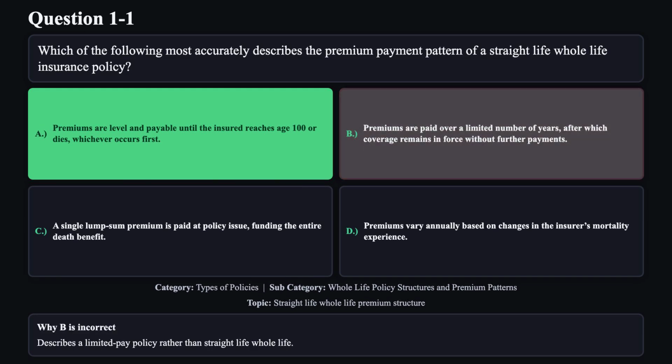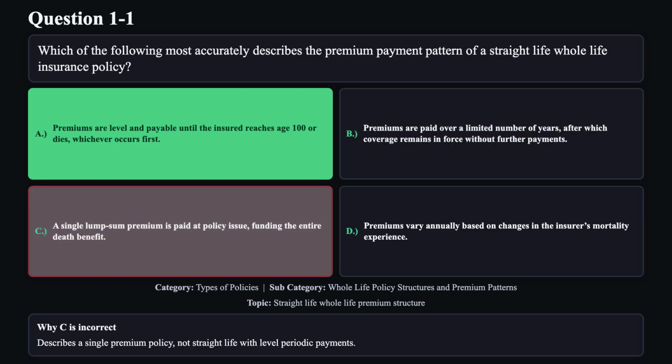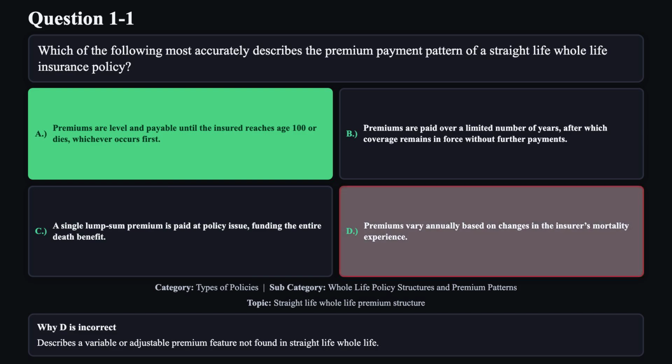Reason B is not correct. Describes a limited pay policy rather than straight life, whole life. Reason C is not correct. Describes a single premium policy, not straight life with level periodic payments. Reason D is not correct. Describes a variable or adjustable premium feature not found in straight life, whole life.